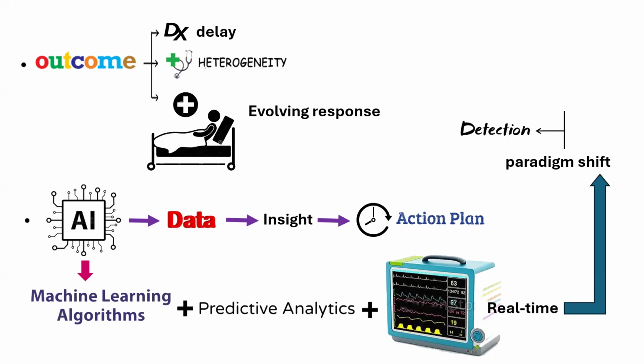This has created a paradigm shift in the ability to detect and diagnose sepsis early, and because there is a real-time synchronous flow of data, a dynamic management plan is made for the sepsis. This is something that AI is revolutionizing.